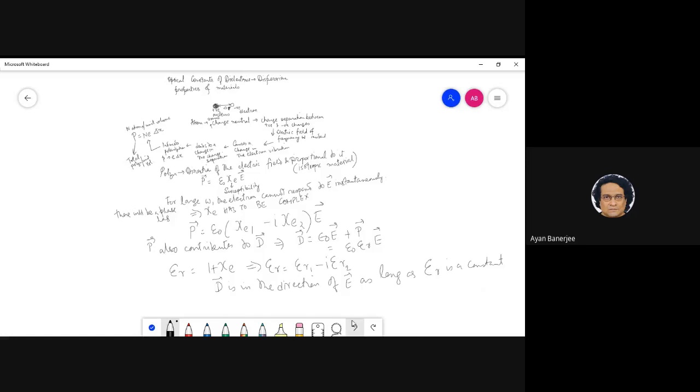It may not be a constant irrespective of frequency. Epsilon r is a number.